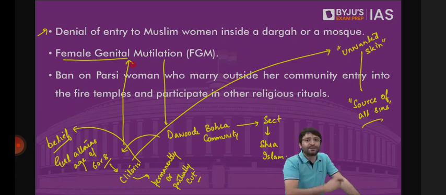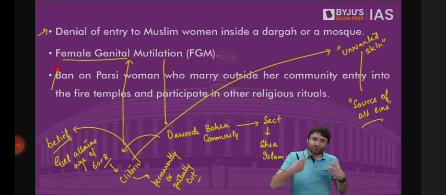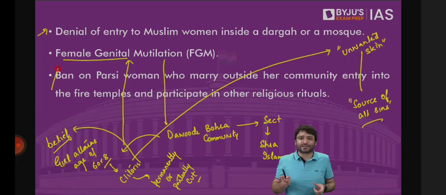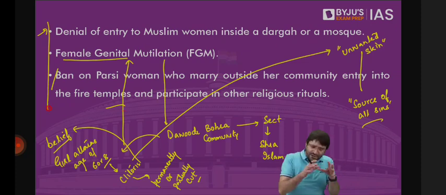Similarly, Parsi. There is a Parsi woman who marries a non-Parsi. As a woman who has married a non-Parsi, you cannot be allowed to enter the sacred fire temples and participate in other religious rituals of the Parsi community. All these petitions are pending in the court. And all these petitions raise the same important matter. Can religion be patriarchal?